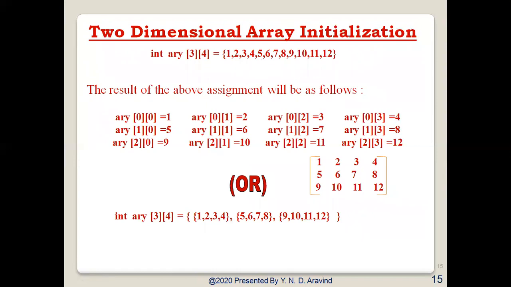Now, how are these going to get assigned? My array[0][0], first row, first column, will be 1. First row, second column, first row, third column, first row, fourth column will be 4. Second row, first column, second row, second column, second row, third column, second row, fourth column, third row, first column, third row, second column, third row, third column, third row, fourth column. So this is how we are going to assign the values. The compiler will be assigning the values, which can be represented in the form of a matrix like this, and this can further be represented in this particular format.